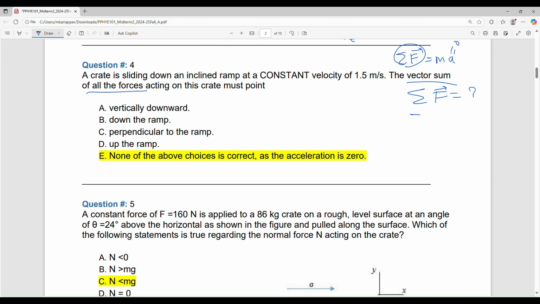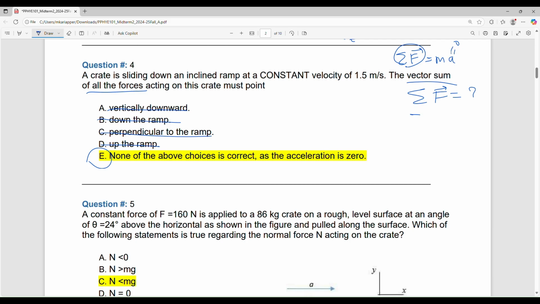Now he is saying what is the direction of the net force? If something is 0, can you even talk about the direction? No. So that means this is wrong because it's 0 acceleration. It doesn't matter what direction you are giving. All of them are wrong, because when the net force is 0, can you talk about its direction? No. So this is the only correct answer. None of the answers are correct.